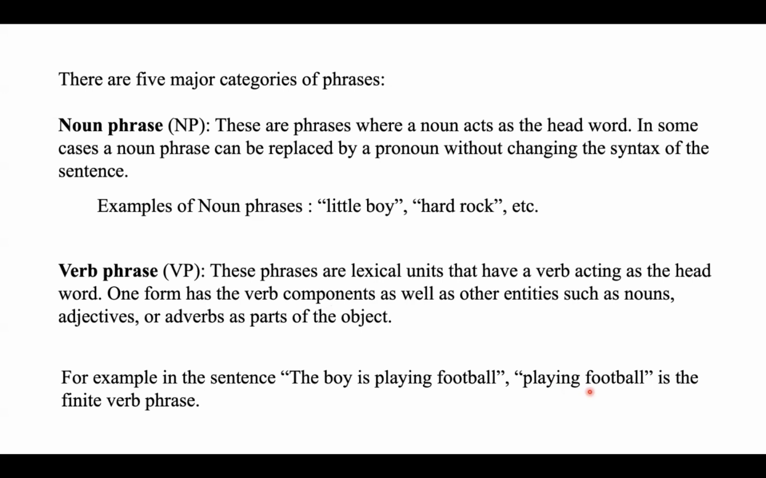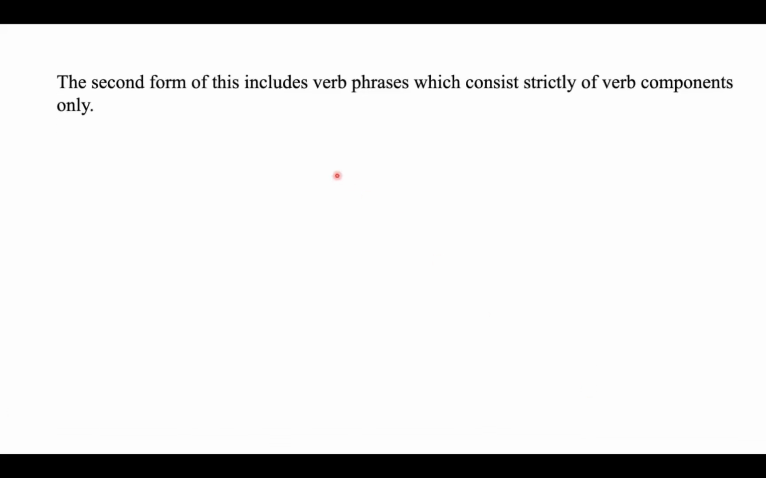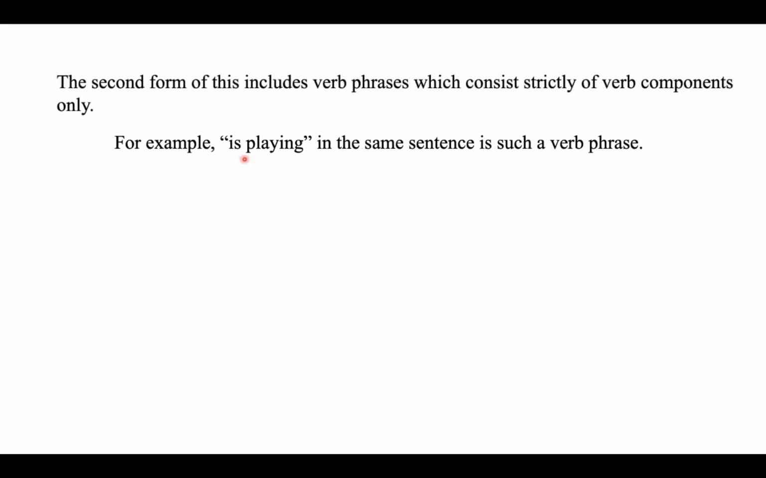And the second form, it consists strictly of verb components only. So it won't contain anything followed by the verb, just like the previous case. So in the sentence, is playing can be treated as a verb phrase. Second category of verb phrase.